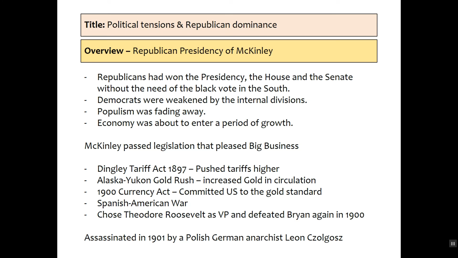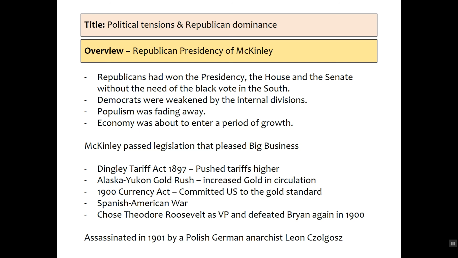Now, McKinley is a president that we can sort of see some of the tension building and the reaction to big business. The Republicans had won the presidency, the House and the Senate with large majorities. They didn't need the black vote in the South, and that's going to be hugely influential for their politics of the future. If they don't have to appeal to the African Americans and the sharecroppers, then they're going to change their politics and they're going to aim towards big business, and we're going to see the reaction in the progressive movement later on. The Democrats are hugely weakened by internal divisions.